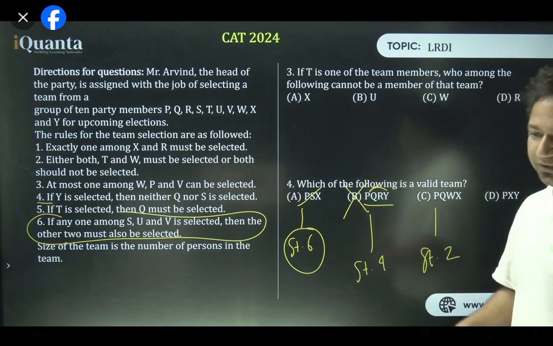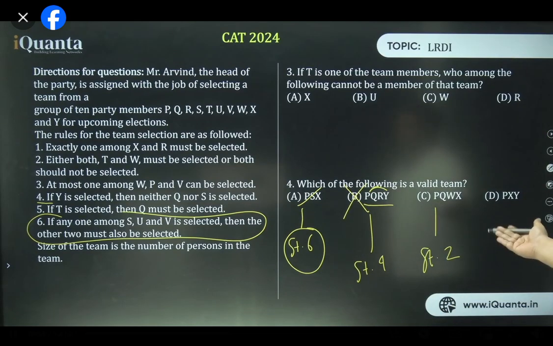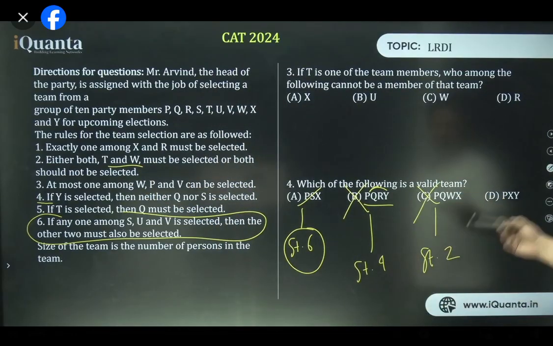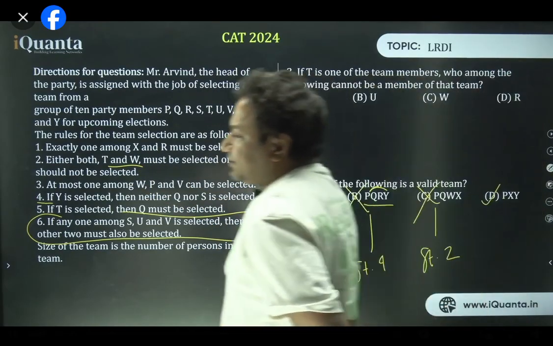In case you need to revise or need to make notes, you can make notes from statement 2. We get to know that T and W both should be coming here. W has come, but T has not. That's why C is also wrong. D, no need to check, it has to be correct. All right.